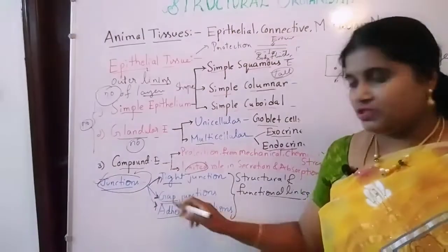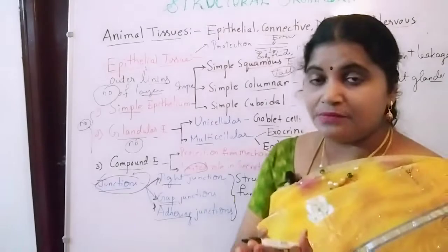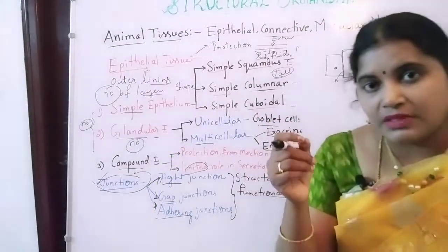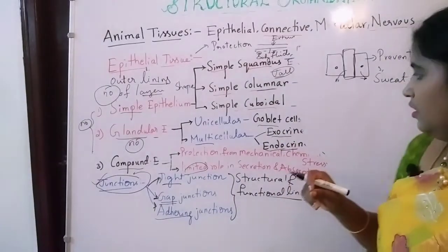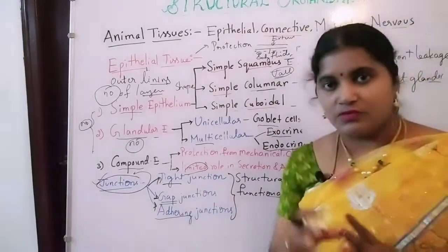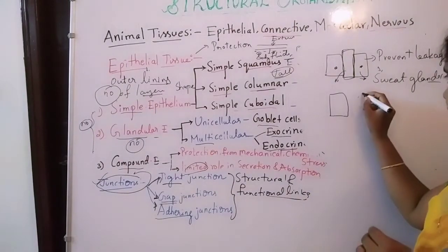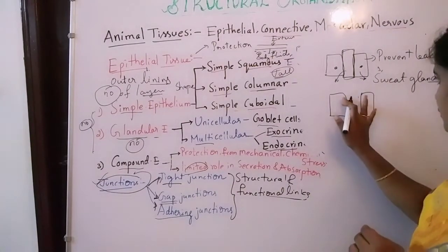And gap junctions are where cytoplasmic channels pass from one cell to another cell. Here this is a cell and here this is also a cell.